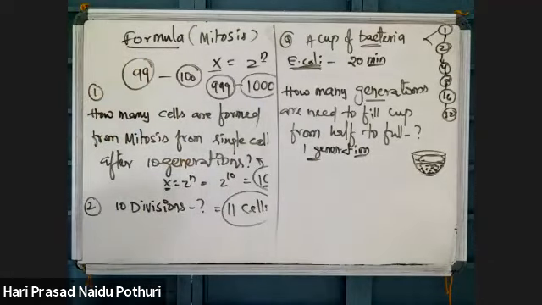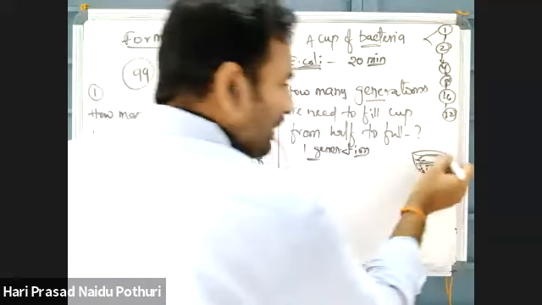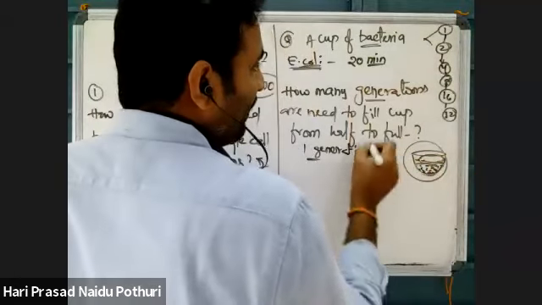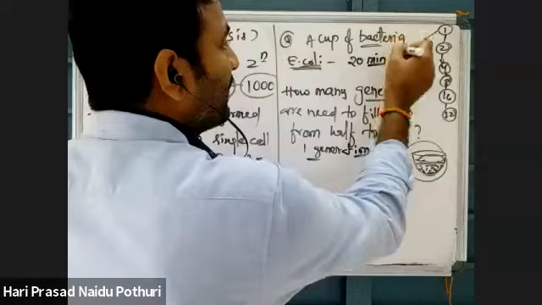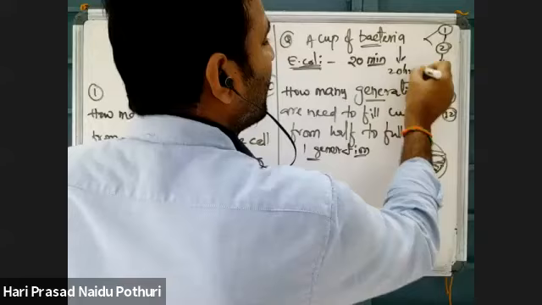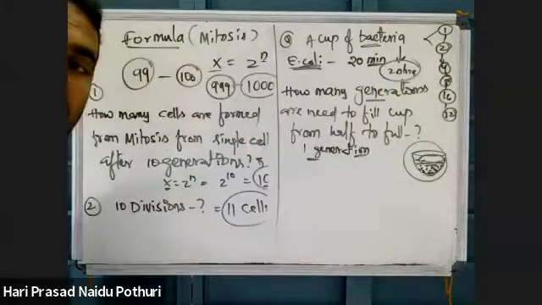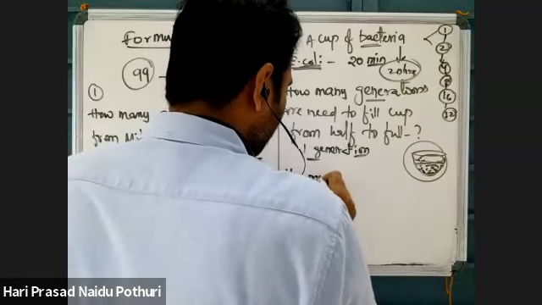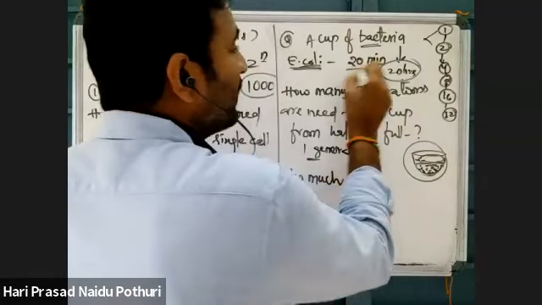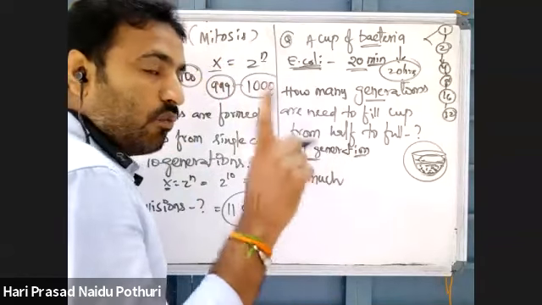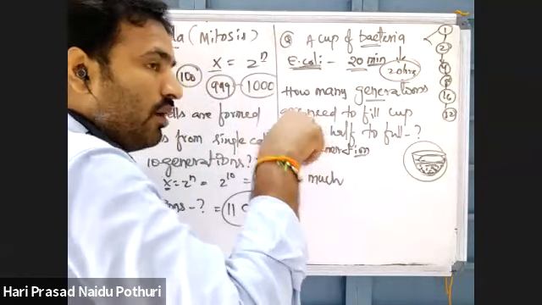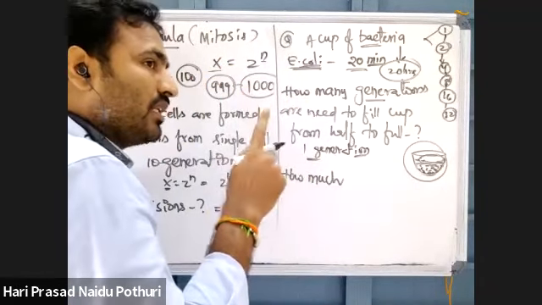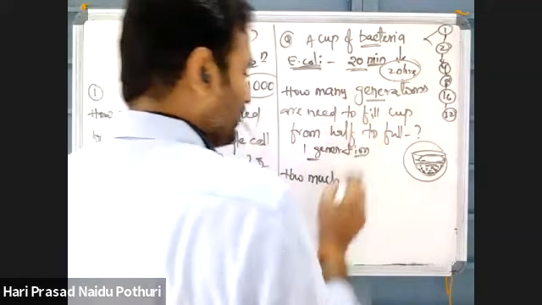Suppose to fill this entire cup of bacteria, it is filling in 20 hours, and the division time is 20 minutes. One bacterial division, one bacterium will divide into two bacteria in 20 minutes.